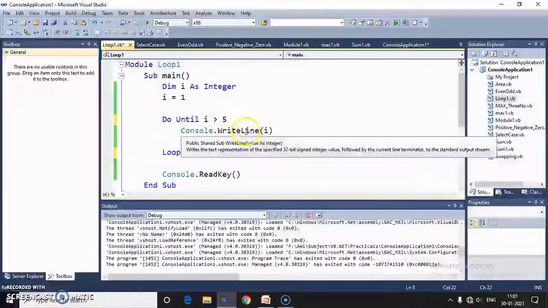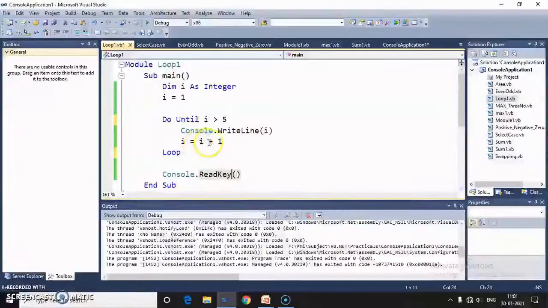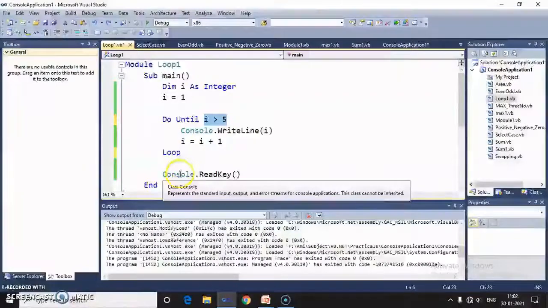Then it enters into the loop and prints the value of I, that is 1. Then the value becomes 2, again check the condition 2 greater than 5. Again the condition is false, so it enters into the loop. In such a way do until works with the false condition. So here we have to write the condition such that it is false every time, and whenever it becomes true, then it comes out of the loop.